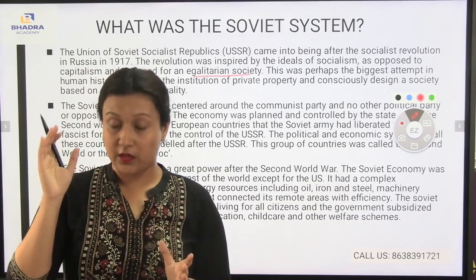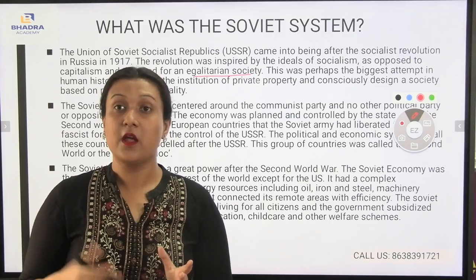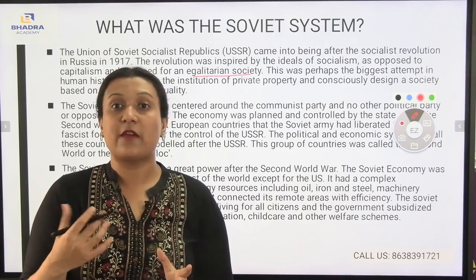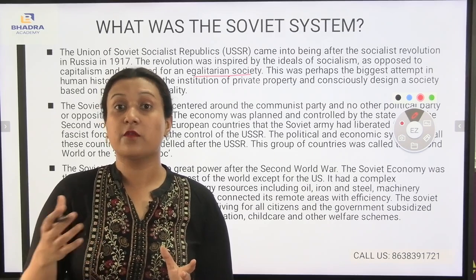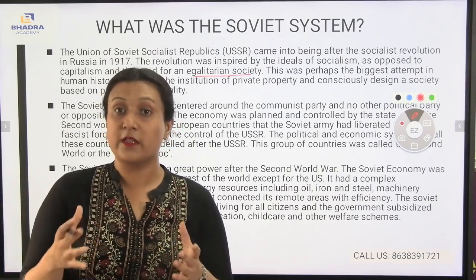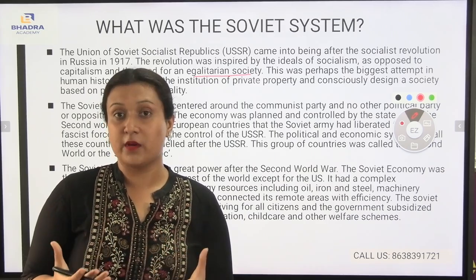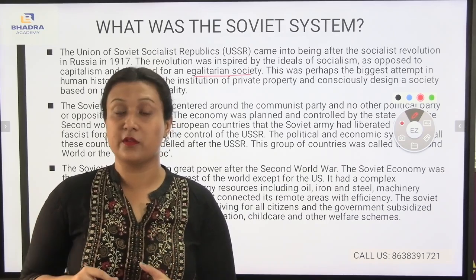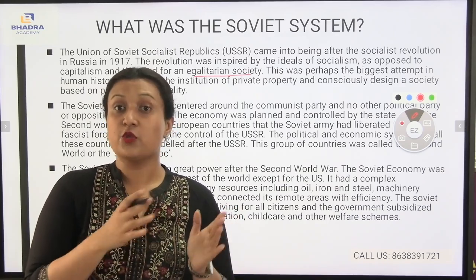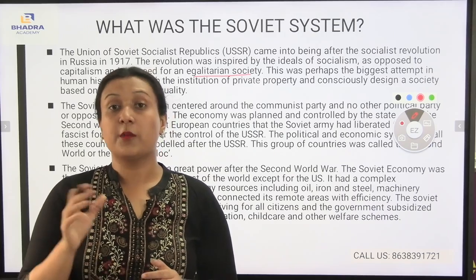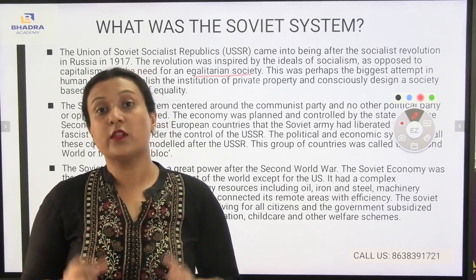During that time in the USSR, private institutions were owned only by the rich people, those who have money and more property in comparison to the poor people. But after socialism came into existence, property was to be distributed among all the people equally.